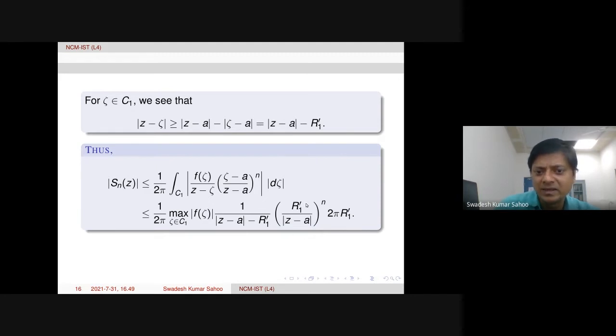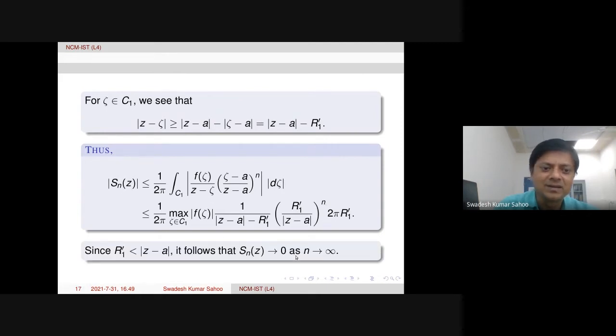Now we see that R1 prime over the modulus of z minus a is less than 1, isn't it? R1 prime is the smaller circle, and z is outside of this circle C1, so this quantity is less than 1. So its limit will be 0 when n tends to infinity, and the limit of S_n(z) will be 0.